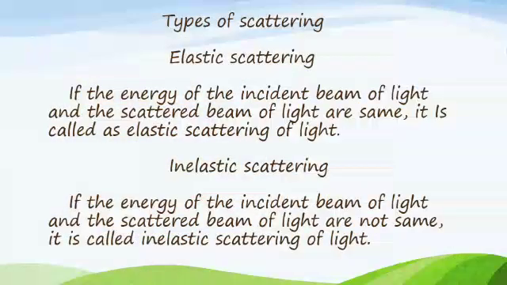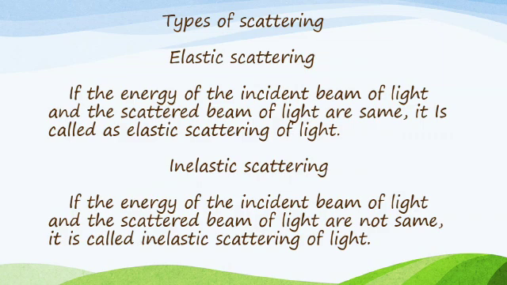Types of scattering. When a beam of light interacts with a constituent particle of the medium, it undergoes many kinds of scattering. Based on initial and final energy of the light beam, scattering can be classified as elastic scattering and inelastic scattering.